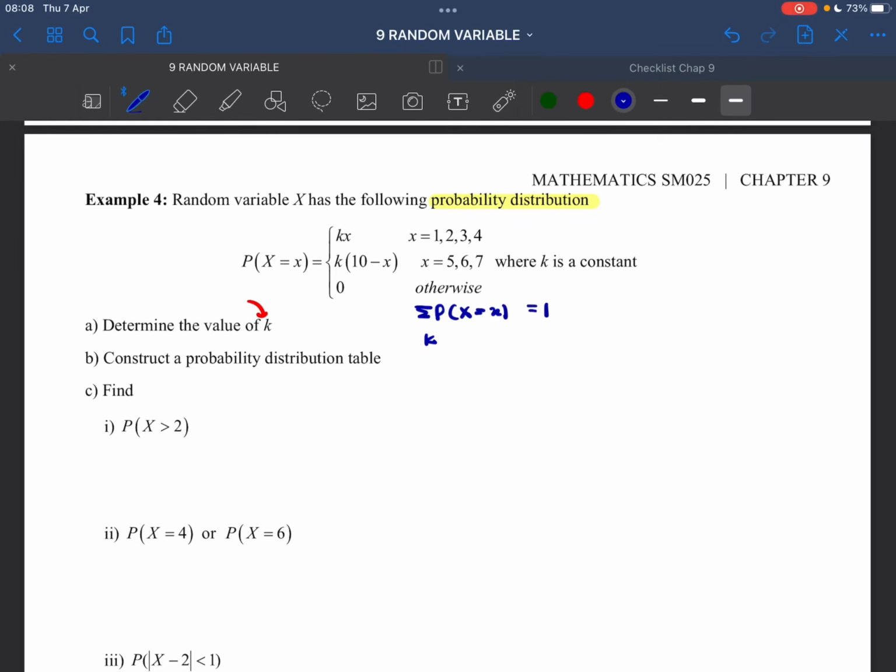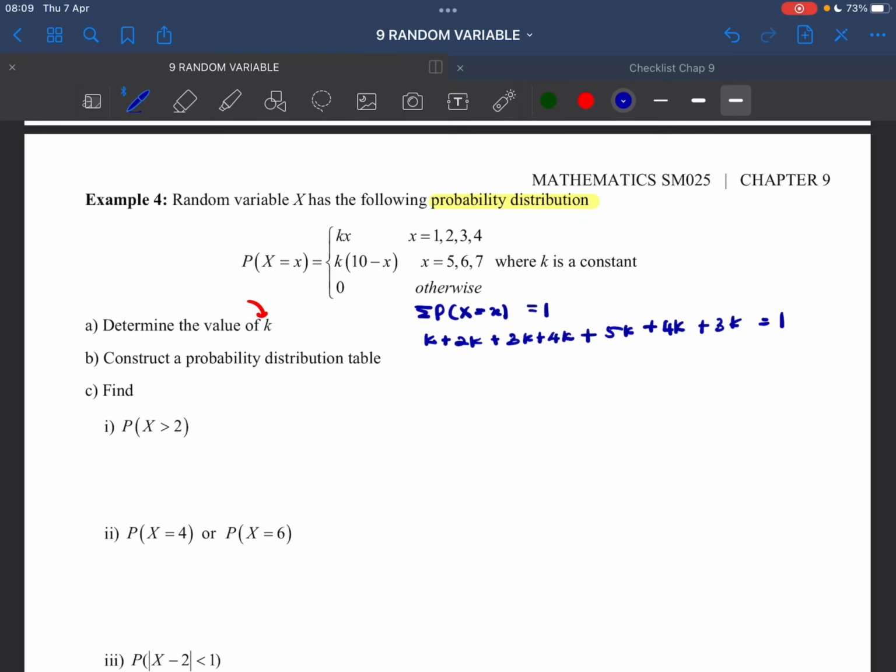We have k plus 2k plus 3k plus 4k plus 5 into this, 10 minus 5 is 5, so we have 5k, and then sub 6, 10 minus 6, that will be 4k, and the last one 7, 10 minus 7, we have plus 3k.